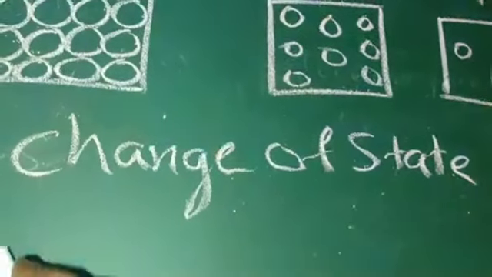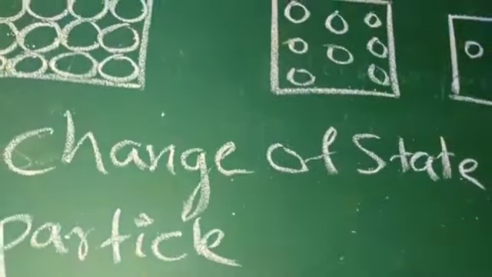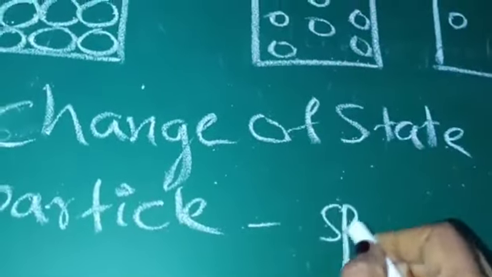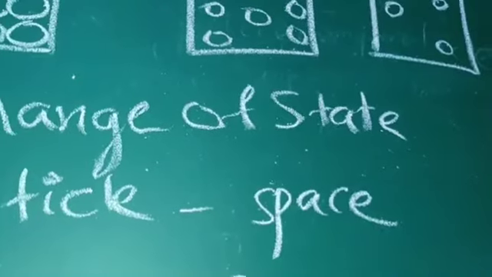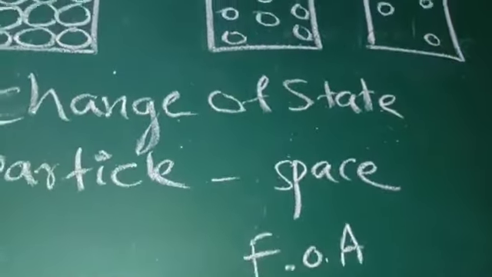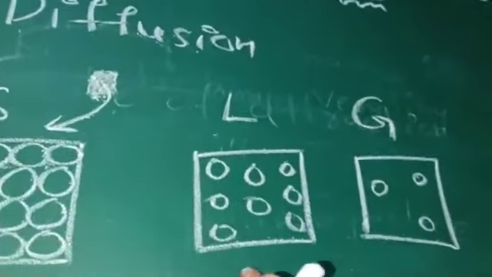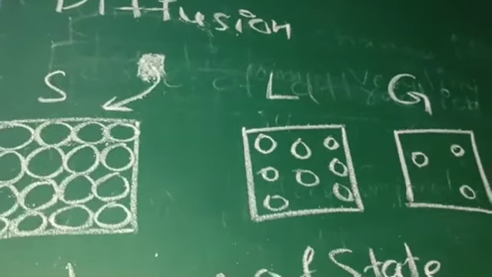Second, we discussed particles, the space between particles and the force of attraction between the particles, and how solid, liquid and gas particles are arranged. Okay, this is the lesson.